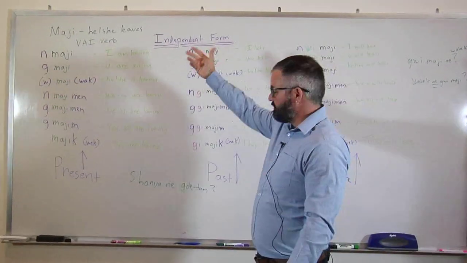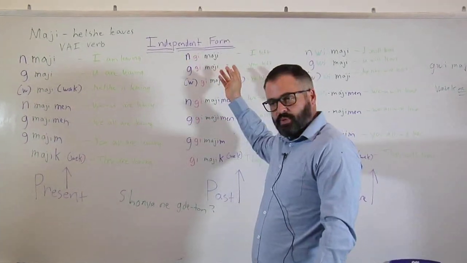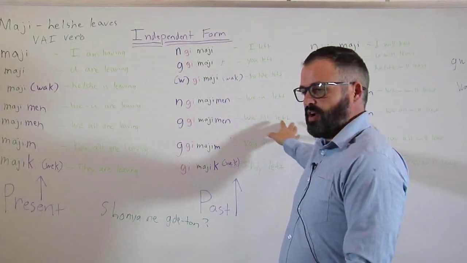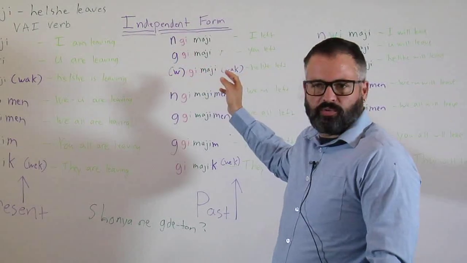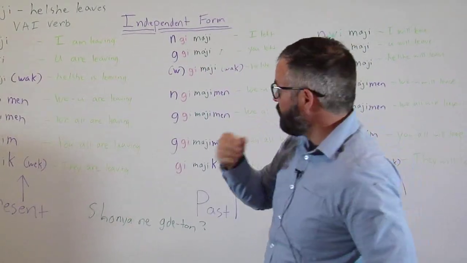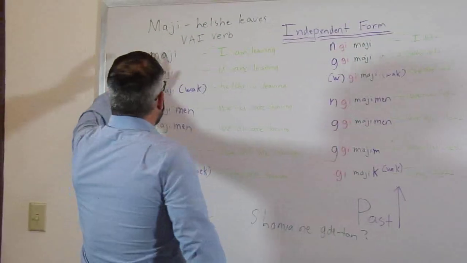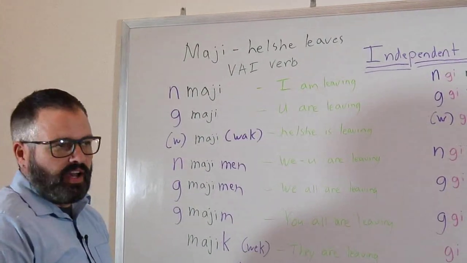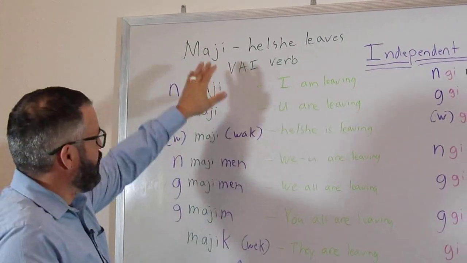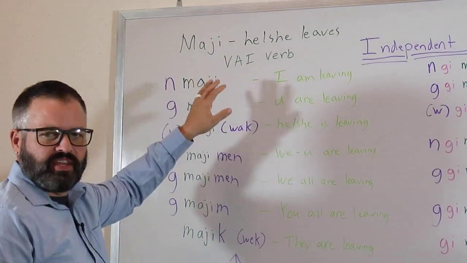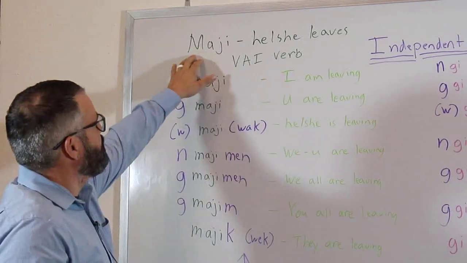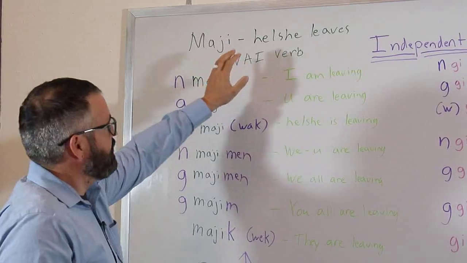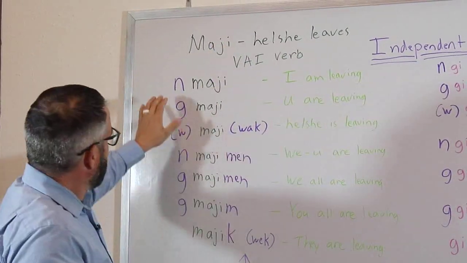Now, there's a couple different forms. There's something called the independent, which we're going to go over right here, and then there's something called the conjunct, which we're also going to touch on. So in the independent, the verb maji, again, is the verb to leave. Now, some of you who may have experience with Ojibwa may know maja. Maja is how they say it in Canada or in Ojibwa, but we say maji in Potawatomi. So that means he or she leaves.